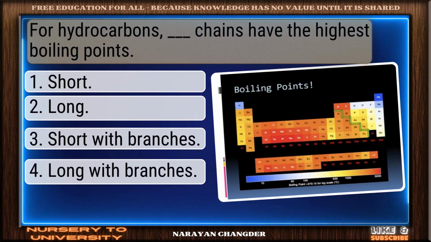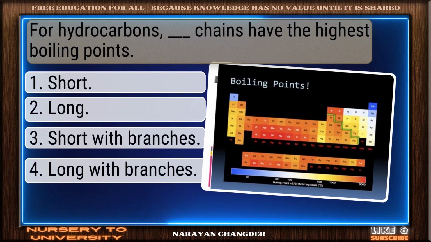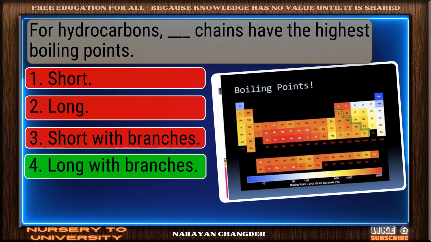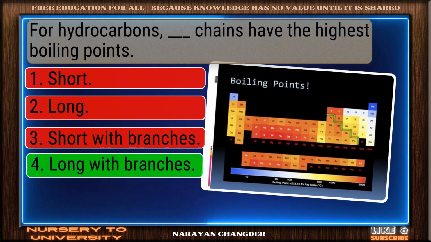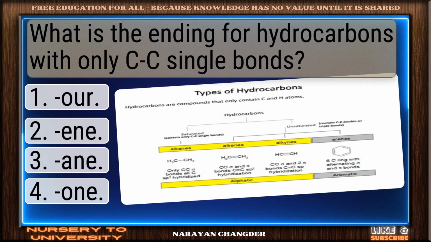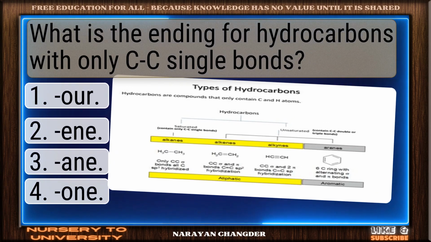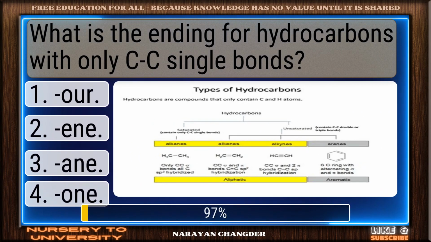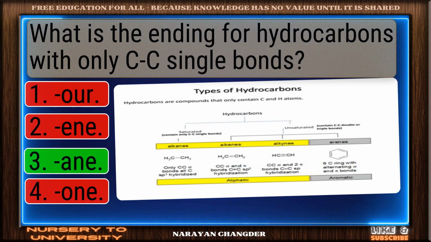For hydrocarbons, dash chains have the highest boiling points. Good thinking. Long with branches is the right answer. What is the ending for hydrocarbons with only C-C single bonds? Valid point. Ane is true.